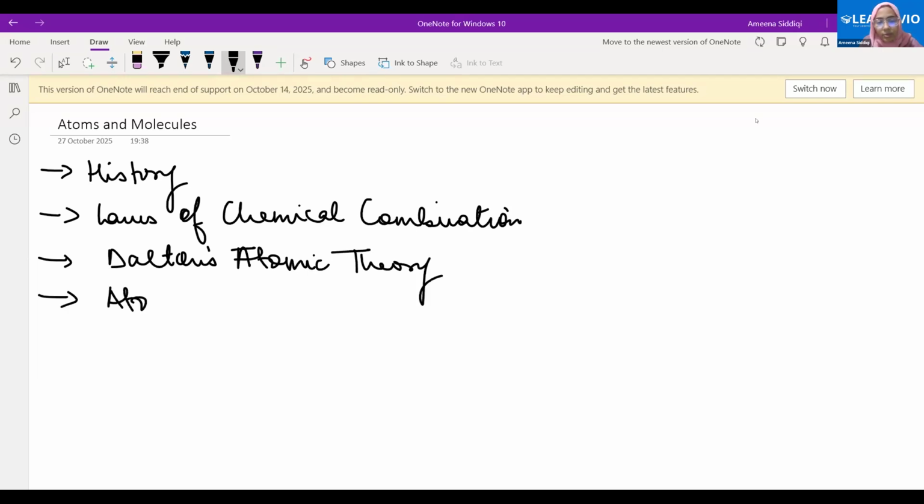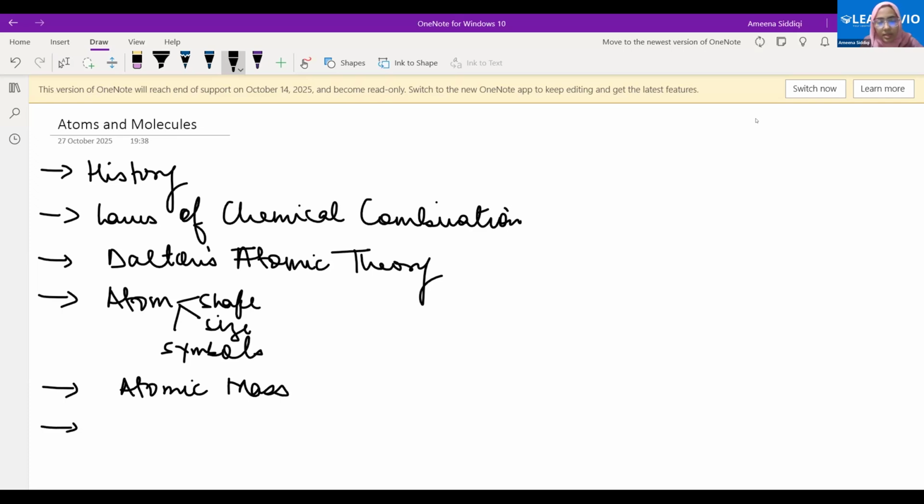Then we have everything about the atom, the shape and the size, the symbol. Then a very important topic conceptually, atomic mass.